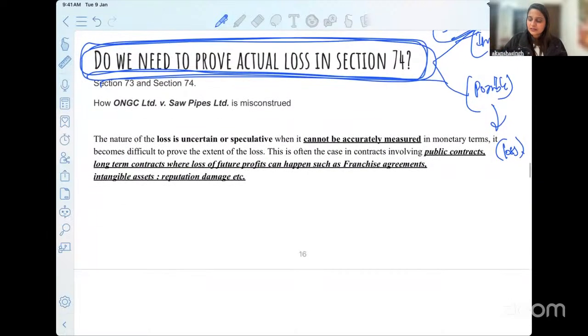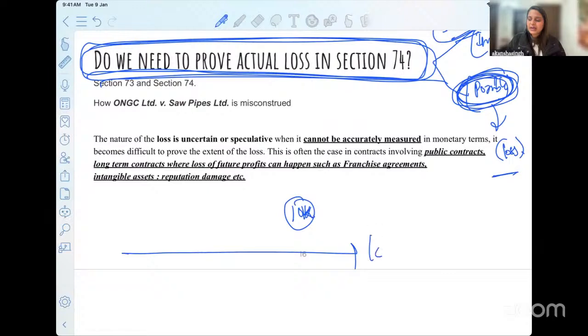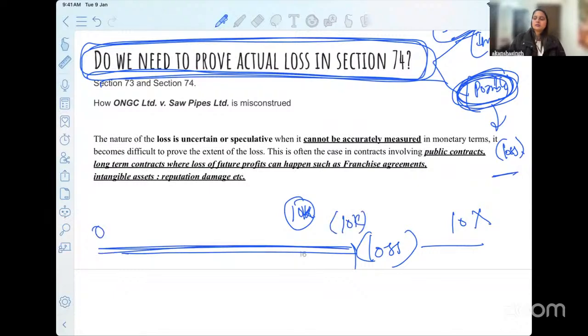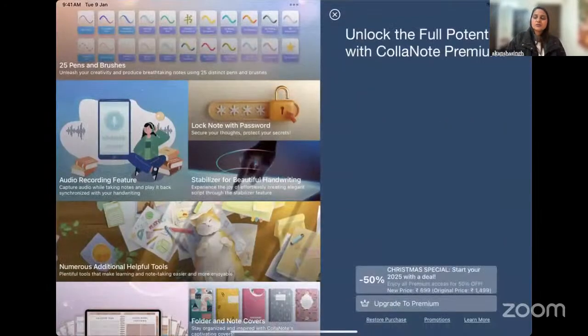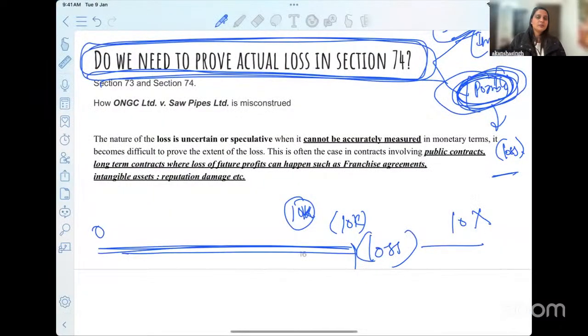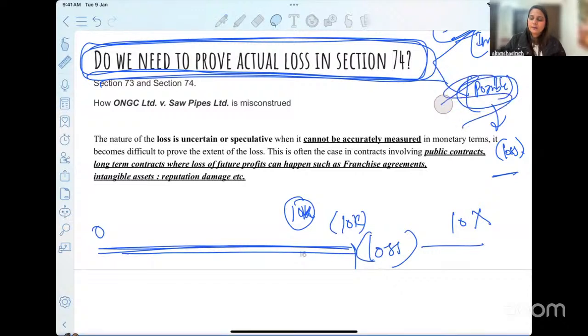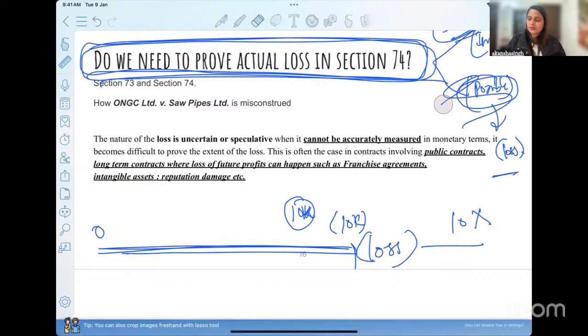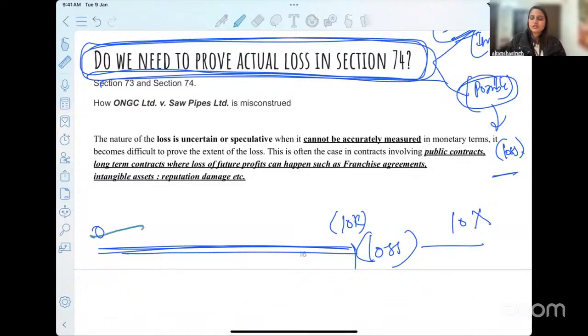So if this is getting confusing, I'll tell you again, say 10,000 of loss has happened. Okay. So if the loss can be assessed, if it is possible, I will grant you the loss that has happened to you, not exceeding 10,000 rupees, something between 0 to 10,000. Okay. So this is the second part. If we can't assess it, then this entire discussion need not be done. We will then accordingly give you the compensation on the basis of this particular 10,000 that you have mentioned in your contract.